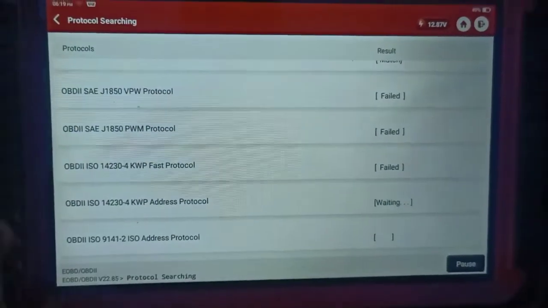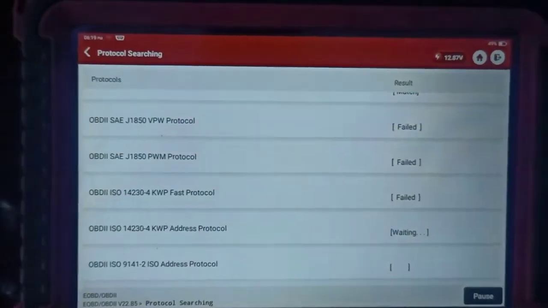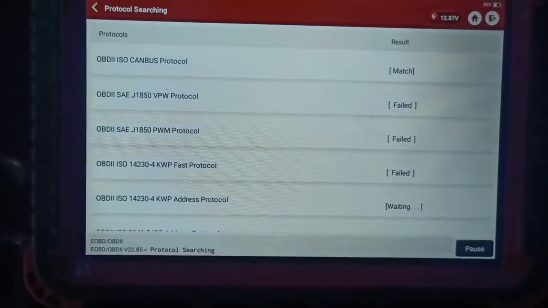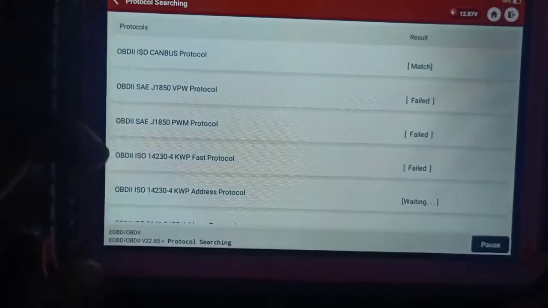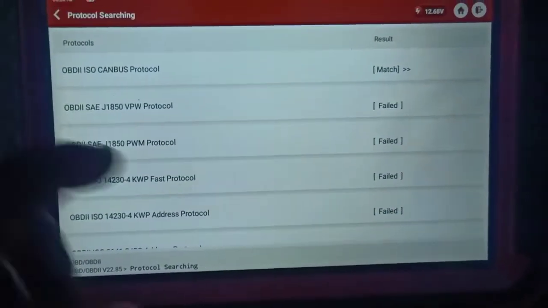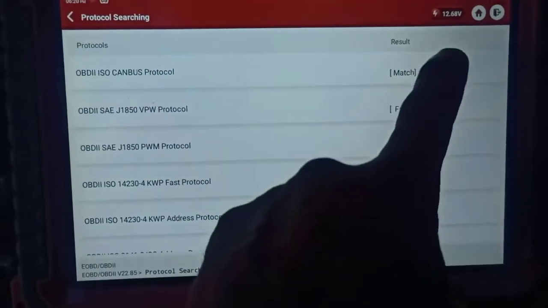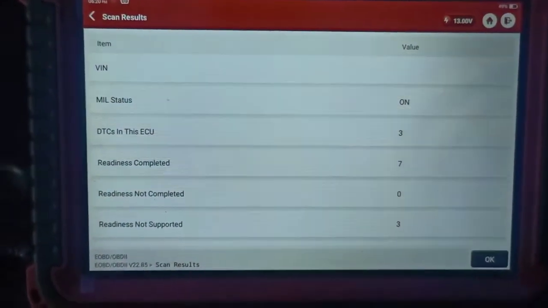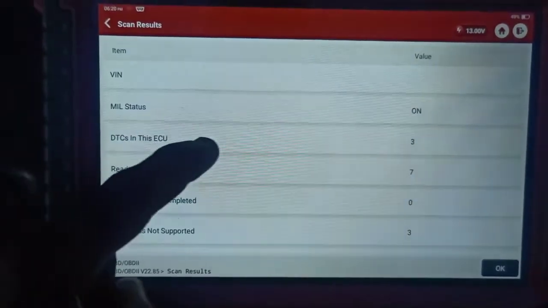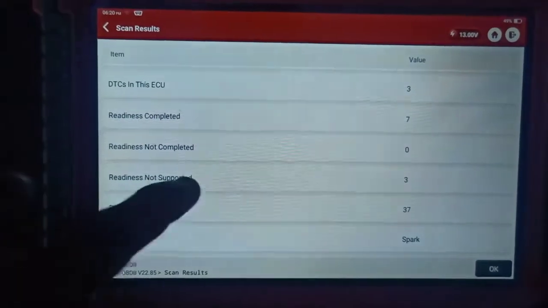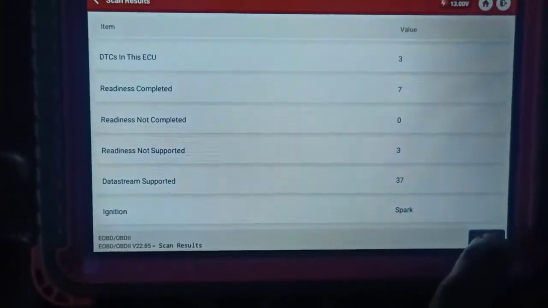Right, so what I'm also going to do is look for, right now this vehicle has a misfire. Customers say that it's losing power. So right now we're just looking for any protocol that will let us go through the back door. You could say this is the generic part of it. Look, you see how we say match? You're going to go into CAN bus protocol. Alright, so you have 3 DTCs in the ECU. You have readiness complete, none ready, supported, is spark ignition.